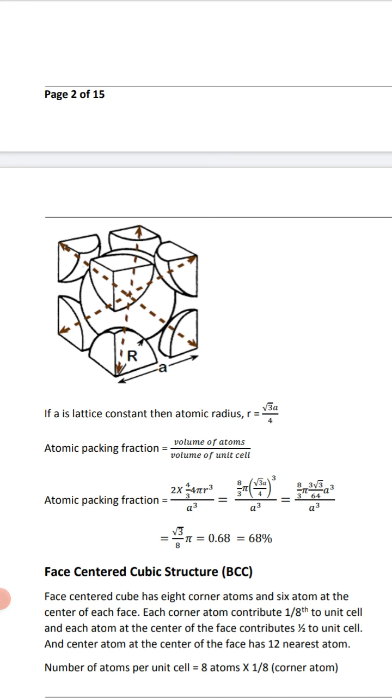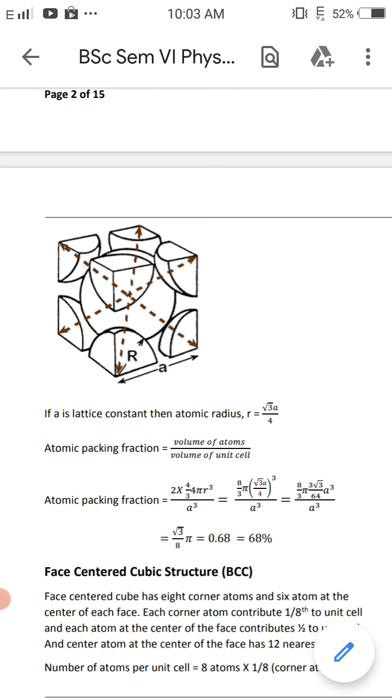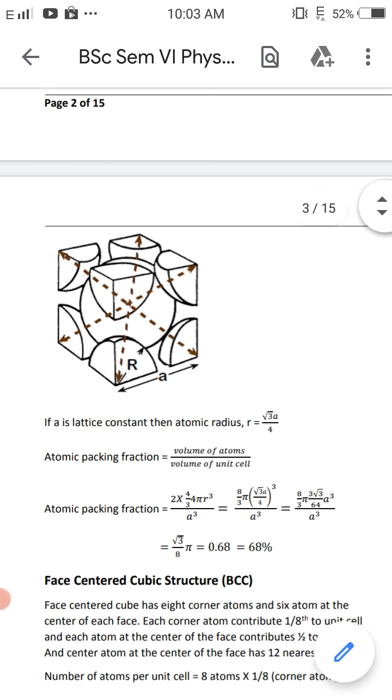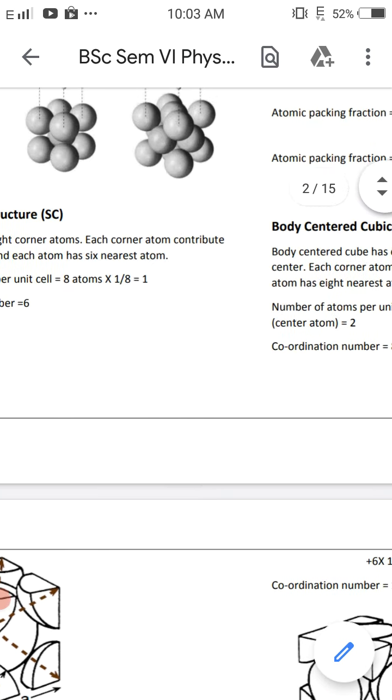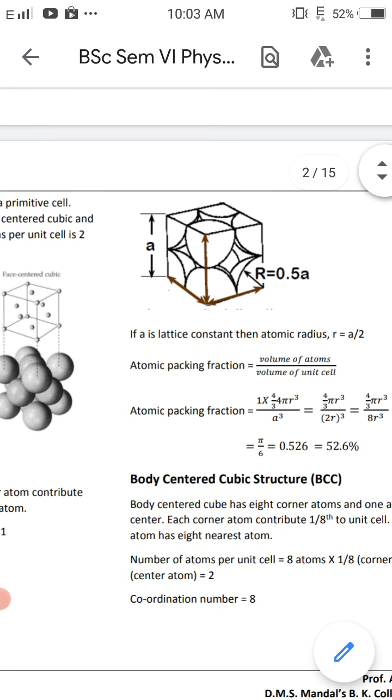With lattice constant a, the atomic radius r equals root 3 a divided by 4. The atomic packing fraction is the volume of atoms divided by the volume of the unit cell. Atomic packing fraction equals 2 into 4/3 pi r cube divided by a cube.